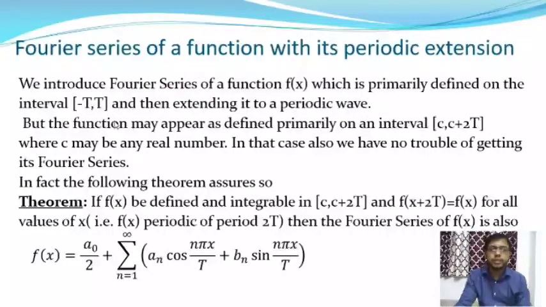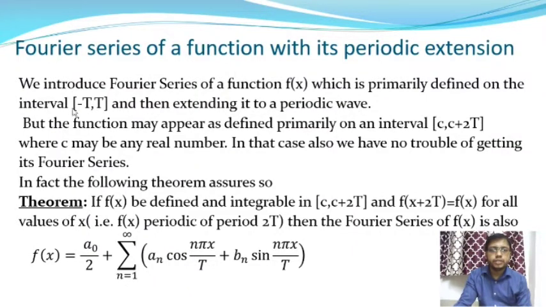So this function is a periodic function, so here f of x plus 2t is equal to f of x. The function is defined and integrable in the interval minus t to plus t, and it is a periodic function with period 2t. But the function may appear as defined primarily on the interval c to c plus 2t. So now we consider this interval instead of minus t to plus t. This is also a periodic function with period 2t, where c may be any real number. In this case also we have no trouble getting its Fourier series.